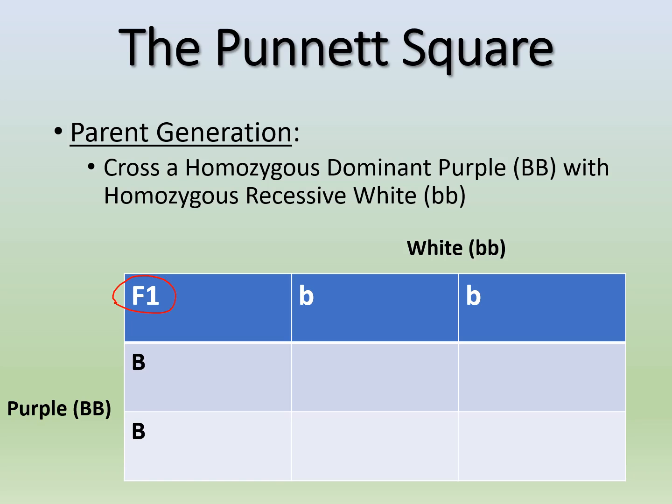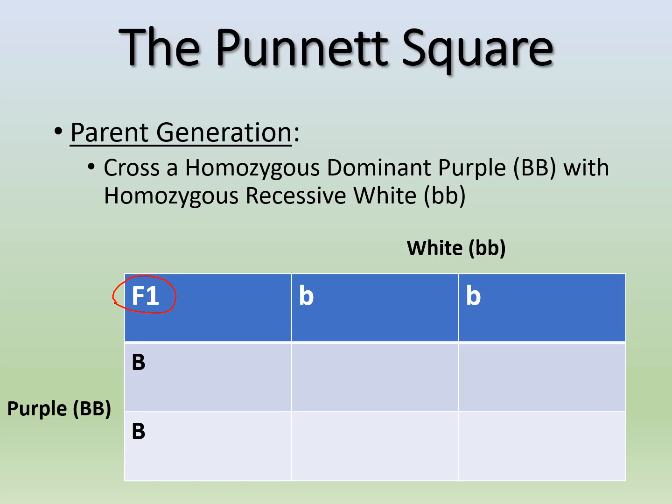So here's our white across the top and our purple to the left on the side. Now we said because of our law of segregation, it's a 50% chance whether you're going to get either allele, so we have to go through the options of whether you're going to get a big B or a little b. Now these are easy because they're homozygous.